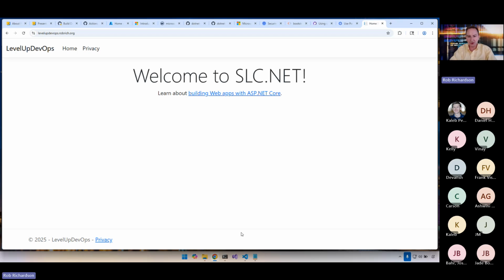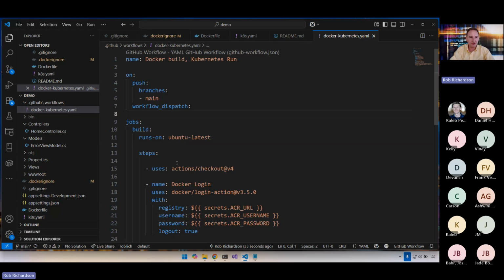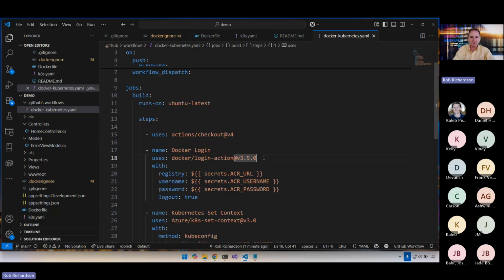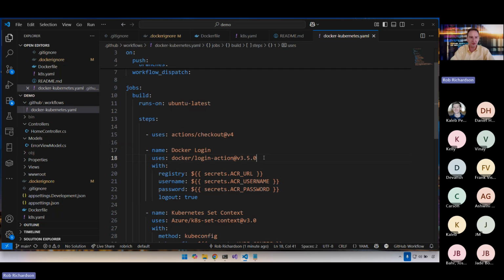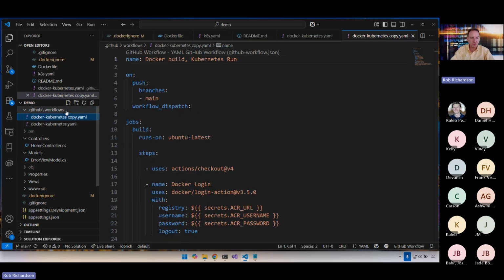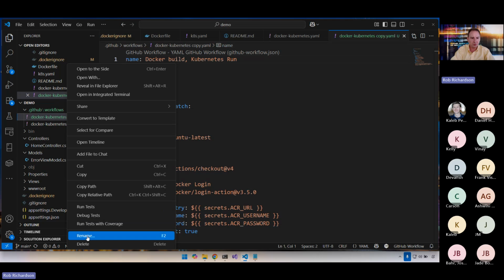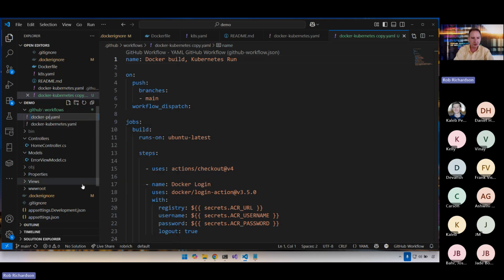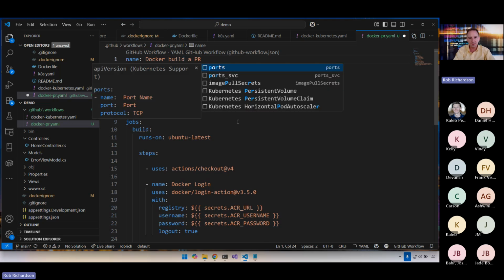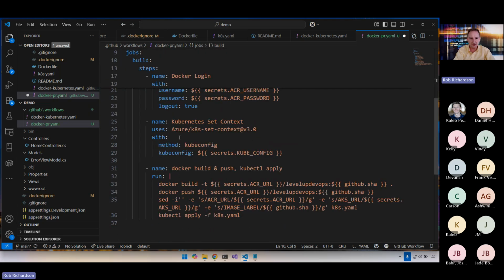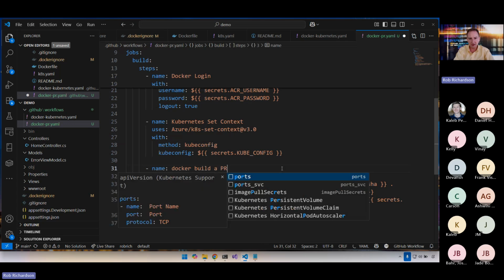Let's come back to pull requests, because we did talk about pull requests here. Now, we could definitely do stuff like if and talk about the types of things that we wanted to do with pull requests, but our pull request build is going to be substantially different. So instead, let's just duplicate this build and create a new build for pull request. Docker PR, and I will change this to Docker build a PR. And this is no longer Docker build and push, it's Docker build a PR.